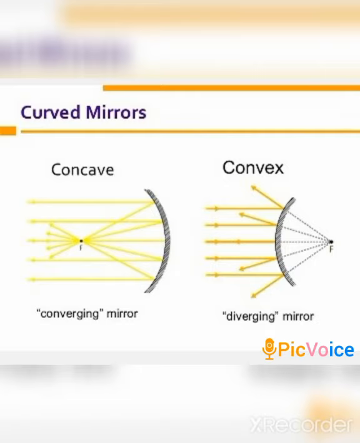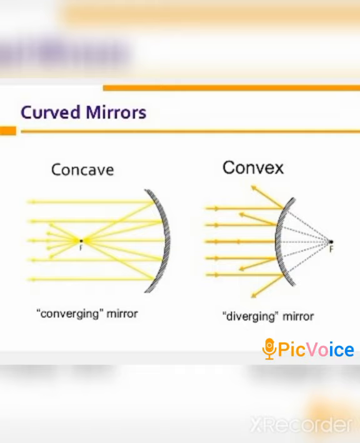And moving to the convex mirror, you can find that 5 rays are touching the convex mirror and reflecting in such a way that they will never meet or intersect each other; they will move apart from one another till infinity.